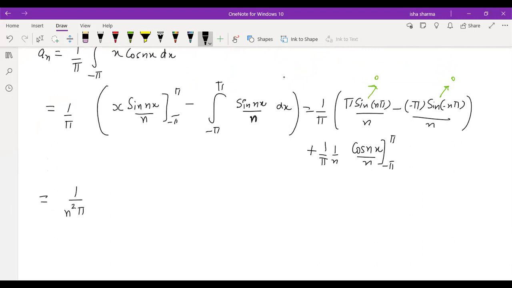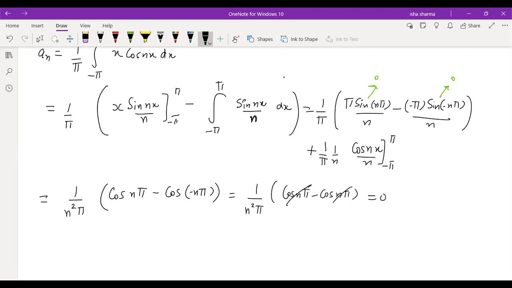over n square pi, because there are two n's now in the denominator, and this is cos n pi minus cos minus n pi, because I substituted the lower and the upper limit. So this is 1 over n square pi, cos n pi minus cos n pi, because I'm using the logic cos of minus theta is same as cos of theta. So the second term, cos of minus n pi, will be the same as cos of n pi. So again this gets cancelled and the final value is 0.